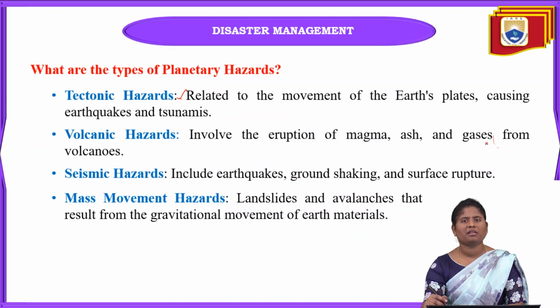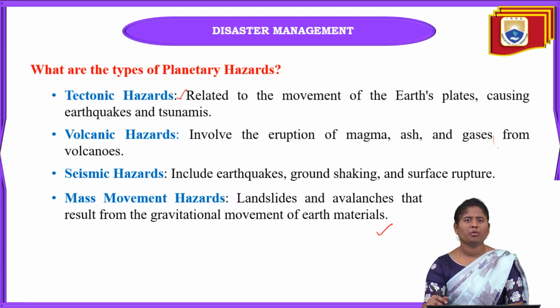Next one is seismic hazard. In this seismic hazard, it can include earthquakes, ground shaking and also surface structure. Ground shaking and surface structure do not cause an impact on our overall climatic conditions, and it is not a big blow towards humans' lives and properties. But earthquakes can cause huge damage to the earth surface as well as human life. Next one is mass movement hazard.